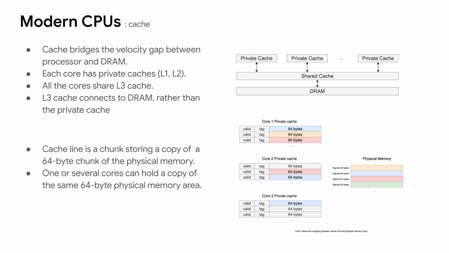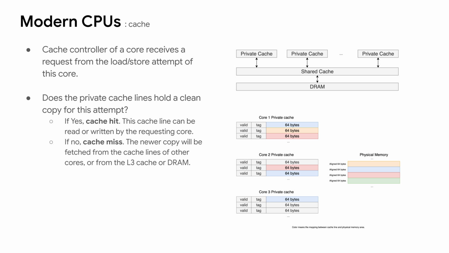The CPU cache is a small buffer between the processor and the DRAM, because the memory access speed is much slower than the processing speed in the CPU. In most modern CPUs, each core has its private L1 and L2 cache, and all the cores share the L3 cache, which connects to the DRAM. The entry of a cache is called a cache line. Each cache line maps to a chunk of 64 bytes in the physical address. The 64-byte physical address chunk can have one copy in one core, or several cores can have such copies.